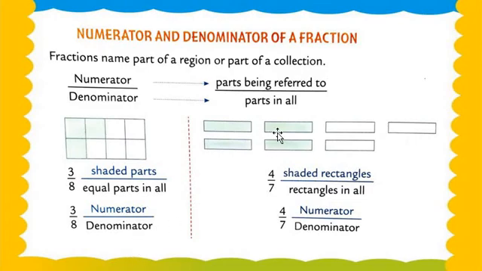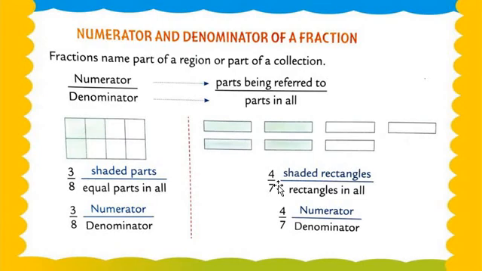Let's check here. 2, 4, 6 plus 7. So how many parts are shaded? Okay, there are 7 rectangles. How many rectangles are there, dear students? 7 rectangles in all. So how many are our denominators? 7. Now we check the shaded rectangles.